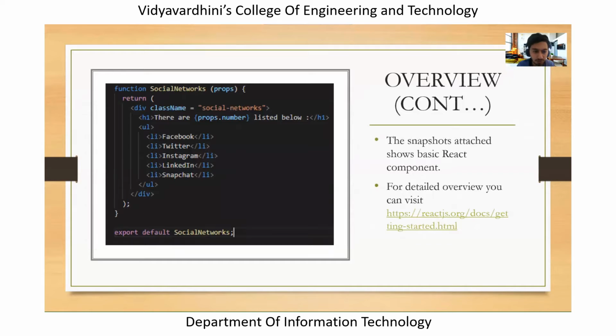Now let's take a look at the basic functional component in React. You can see that this is a small function, and inside this function we are returning a specific HTML text.